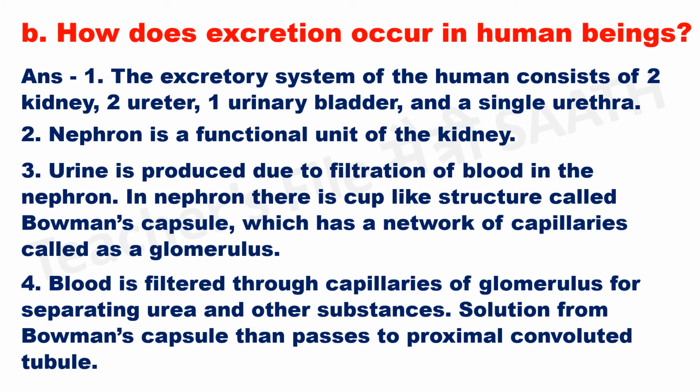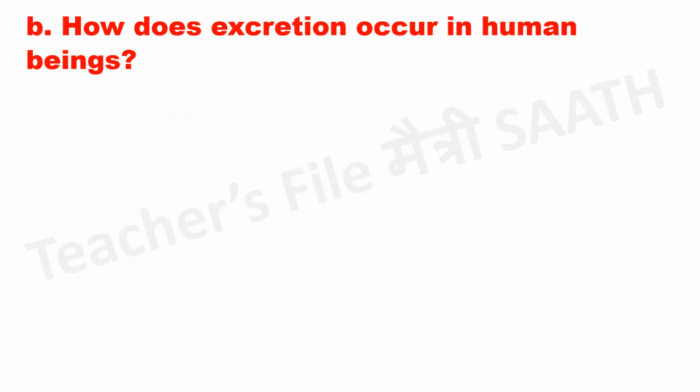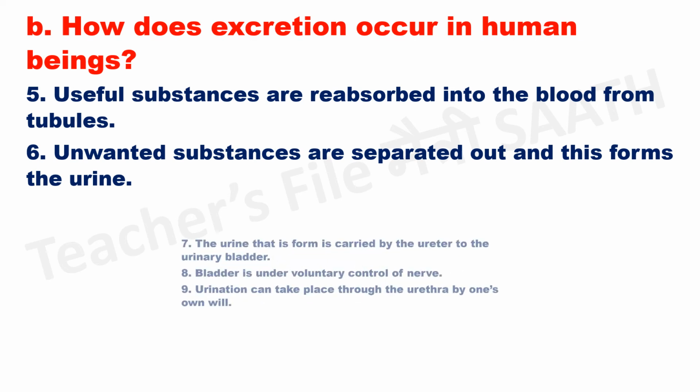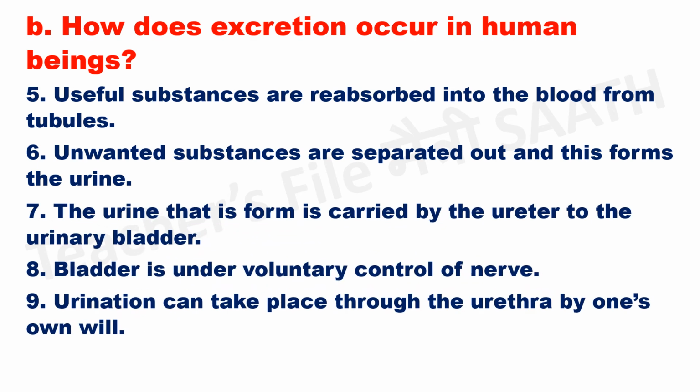Solution from Bowman's capsule then passes to proximal convoluted tubule. Useful substances are reabsorbed into the blood from tubules. Unwanted substances are separated out and this forms the urine. The urine that is formed is carried by the ureter to the urinary bladder. Bladder is under voluntary control of nerve. Urination can take place through the urethra by one's own will.